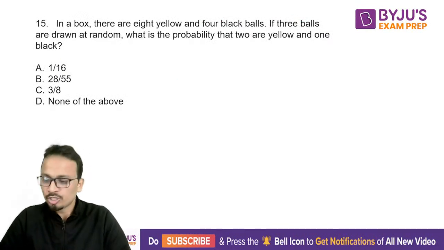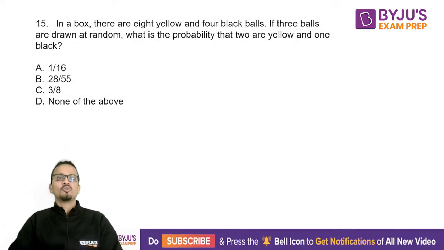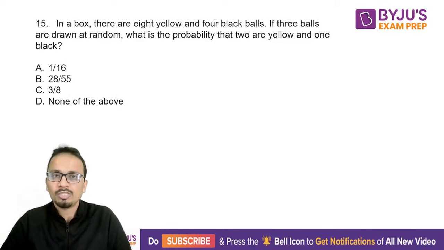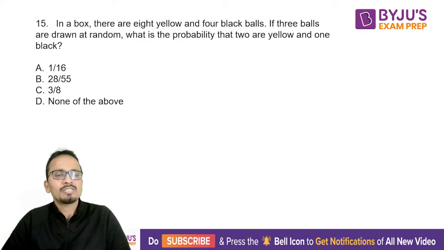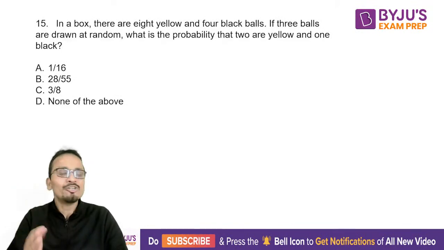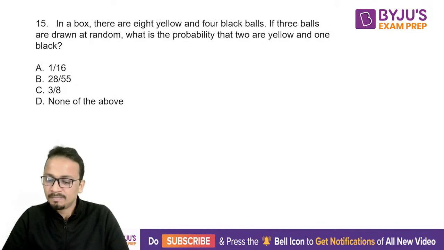Last question, a question from probability. So it says that in a box there are 8 yellow and 4 black balls. If 3 balls are drawn at random, what is the probability that 2 are yellow and 1 is black? Come on, quickly solve this easy question of probability.